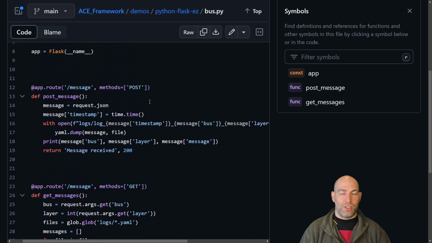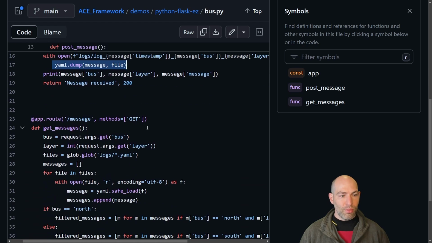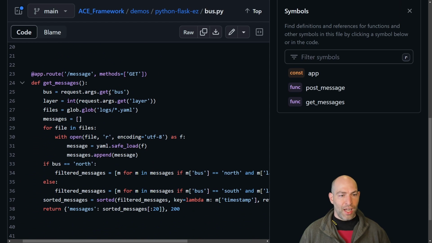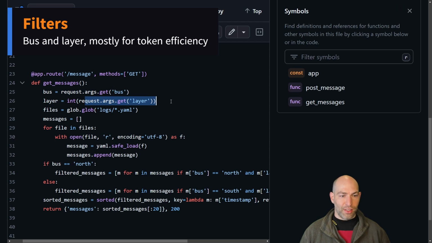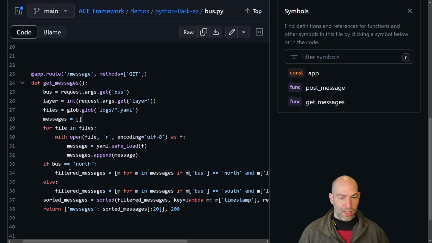Basically it's just listening for messages, and it'll record them out to YAML. On the get side, there are two filters, or two arguments: one is the bus, and the second is the layer. What it does is search those YAML files, open them all, and then return the top 20 of those messages in sequential order, based on the layer and the bus.